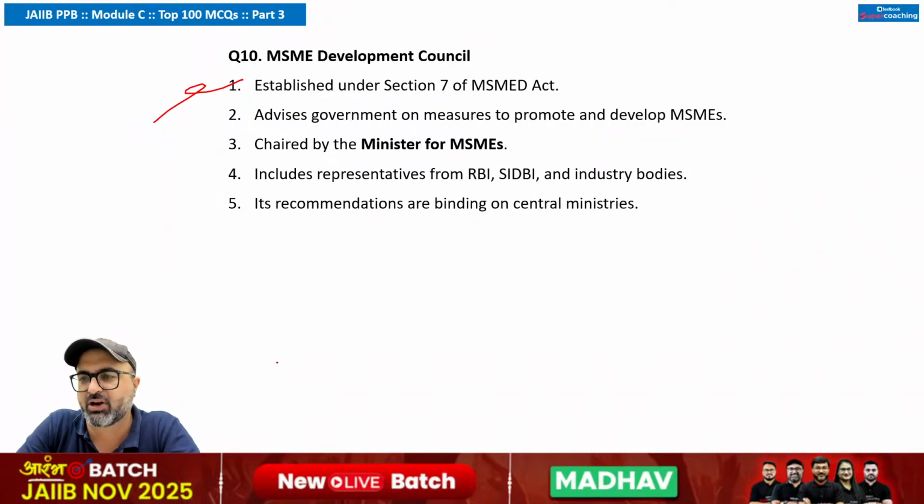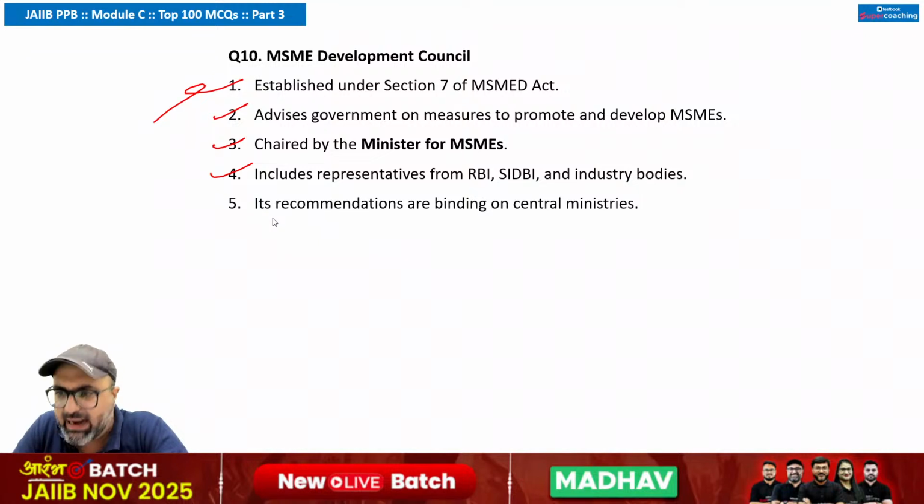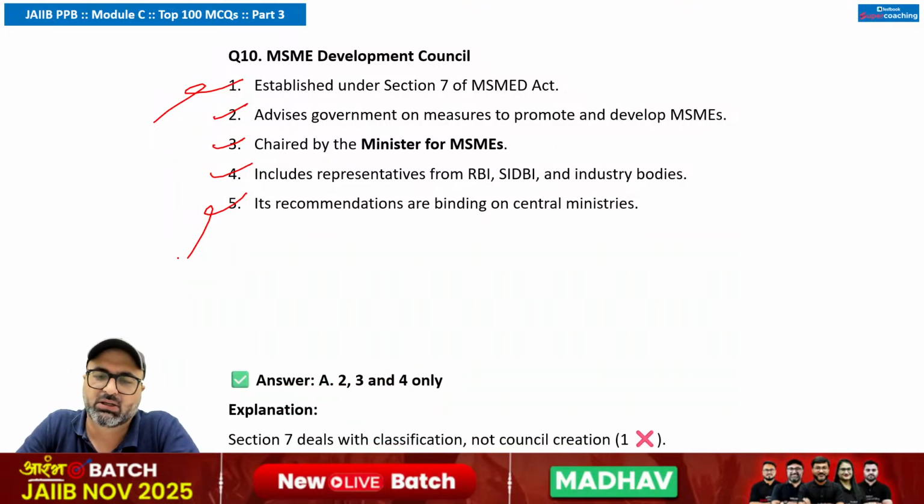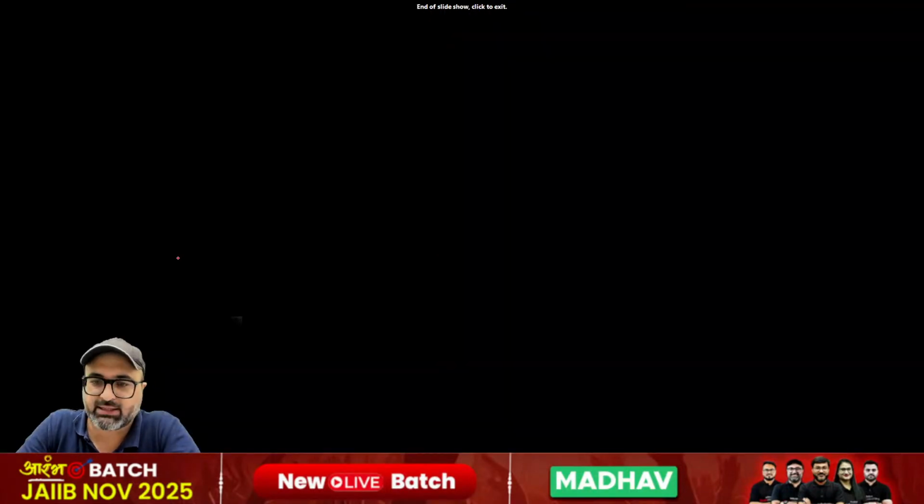It advises government on measures to promote as well as develop the MSMEs. That is correct. Chaired by the Ministry of MSMEs. That is also correct. Includes representatives from RBI, SIDBI and industrial bodies. That is correct. Last point says it recommends its recommendations are binding on central ministries. No, sir. Its recommendations are advisory, non-binding. So answer will be 2, 3, 4 are the correct answers.